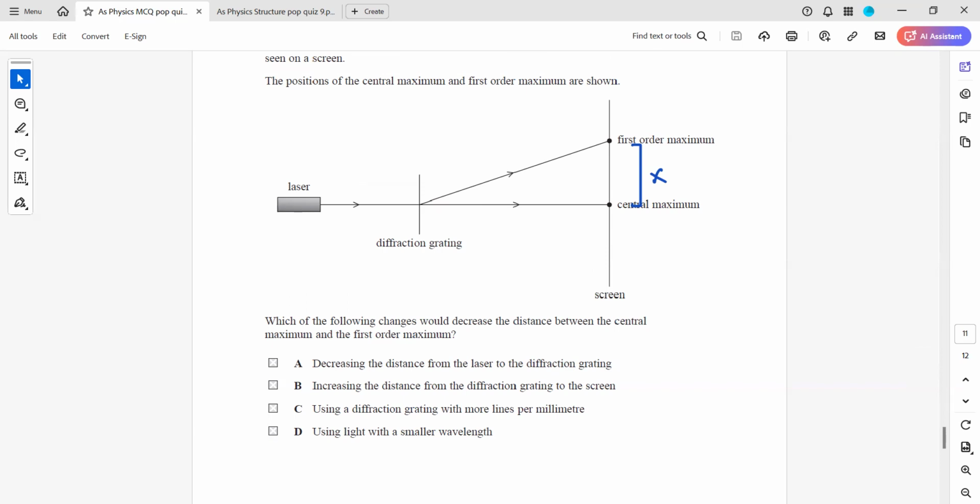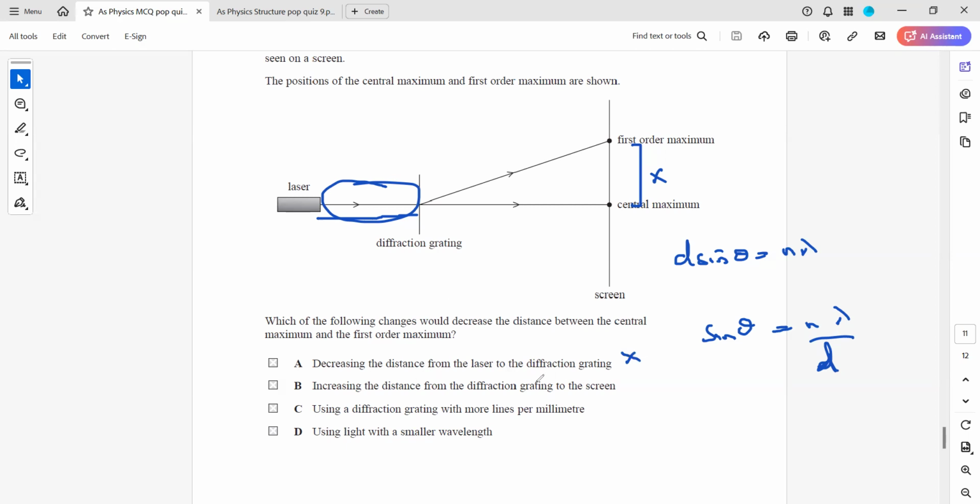We have the formula d sin theta equals n lambda, or sin theta equals n lambda by d. Decreasing the distance from the laser to the diffraction grating will have no effect on the diffraction at all. So this will not affect it at all.